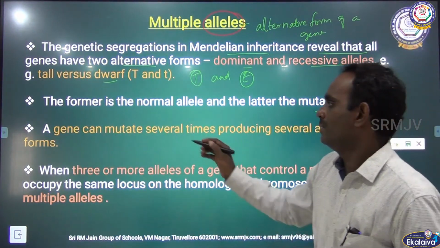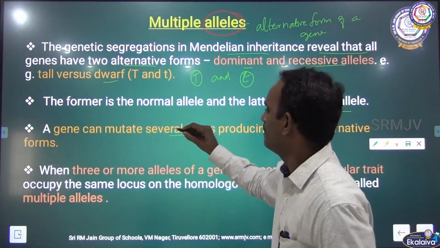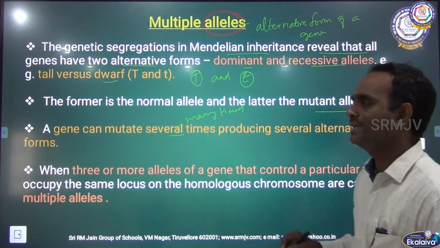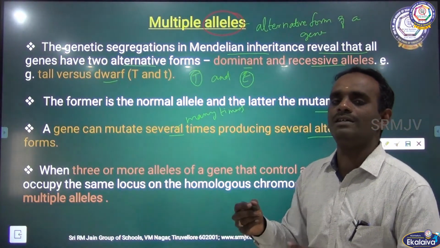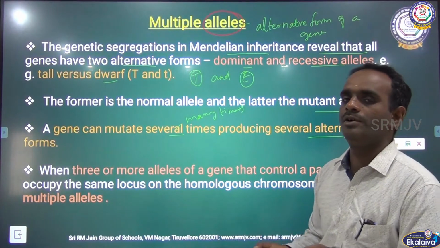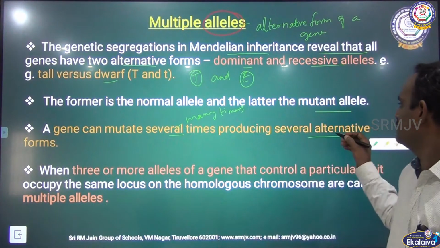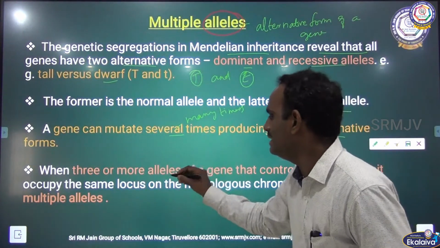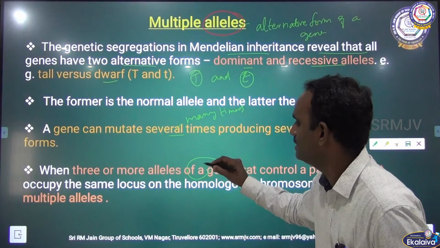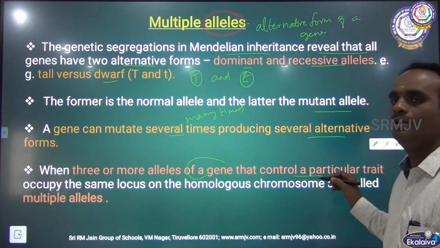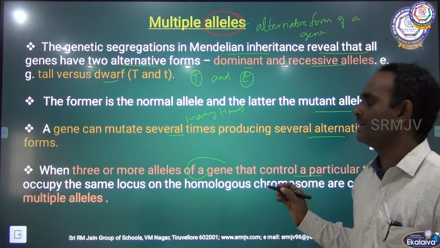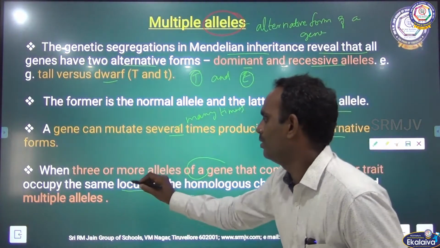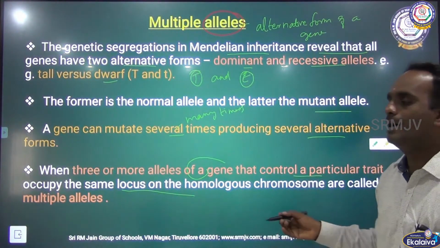A gene can mutate several times, that means many times, producing several alternative forms. When three or more alleles of a gene, only one gene that controls a particular character, occupy the same locus on the homologous chromosome, it is called multiple allele.